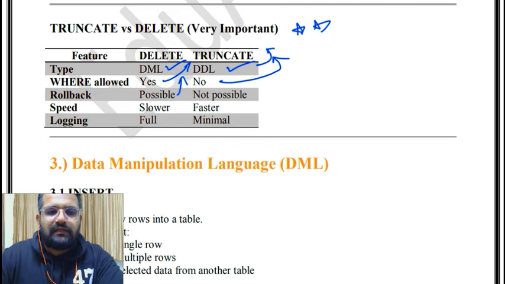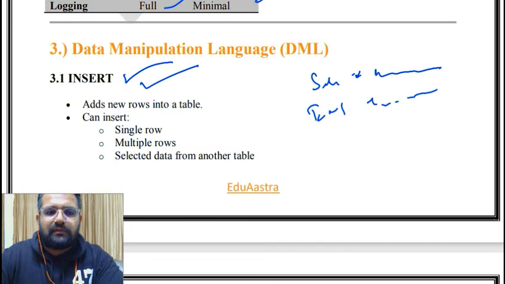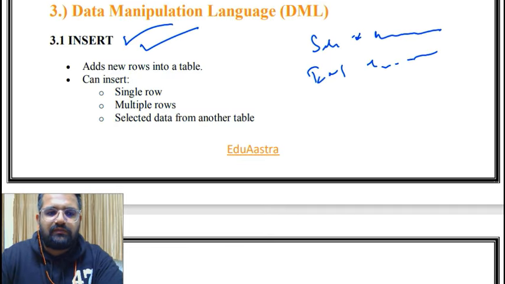Then data manipulation language. Insert adds new rows into a table. For example, select asterisk from table, whatever the name is, insert employee ID and whatever values you want to put in it. So that is your insert, adding new rows into a table. That is data manipulation language. It can insert a single row, multiple rows, or selected data from another table.